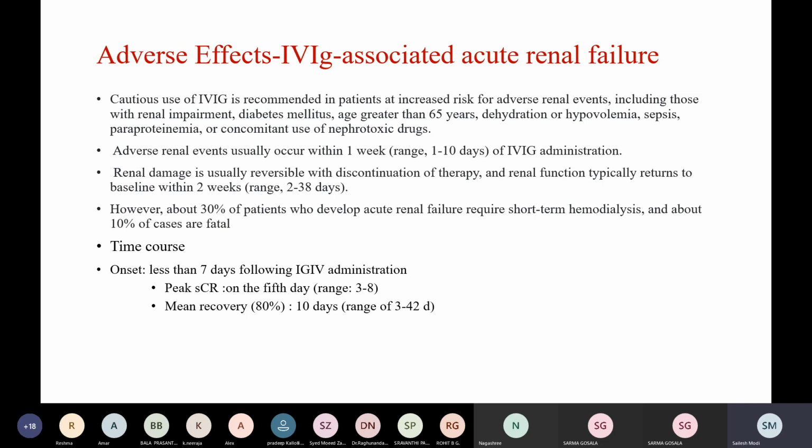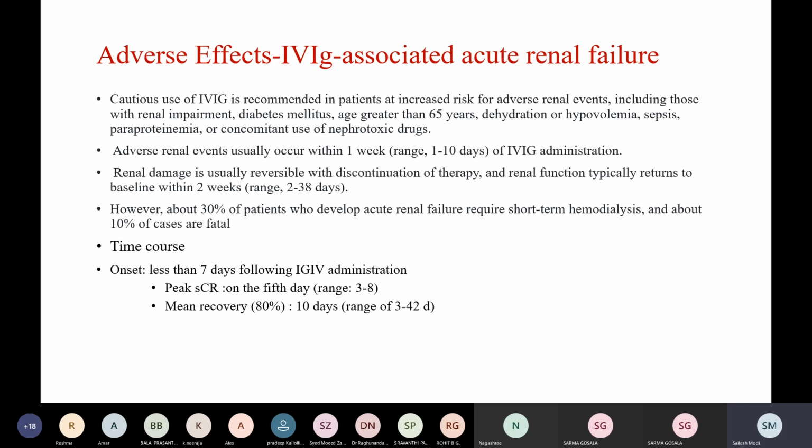Cautious use of IVIG is recommended in patients at increased risk for adverse renal events, including those with renal impairment, diabetes, age greater than 65 years, dehydration, hypovolemia, sepsis, paraproteinemia, or concomitant use of nephrotoxic drugs. Adverse renal events usually occur within 1 week of IVIG administration.